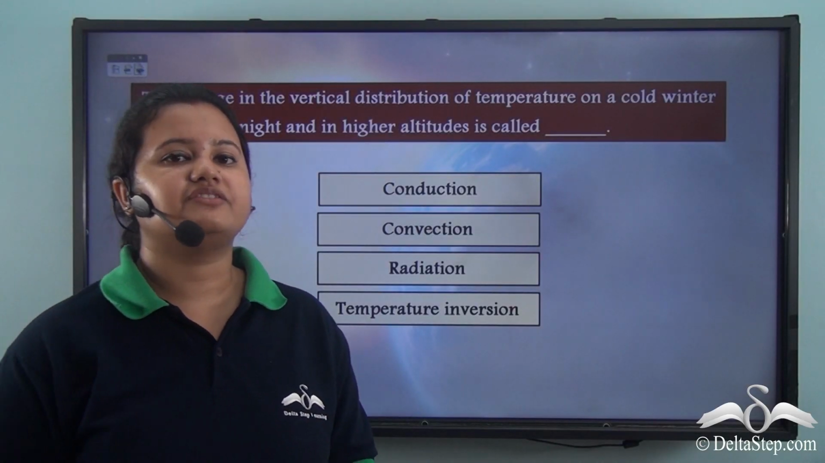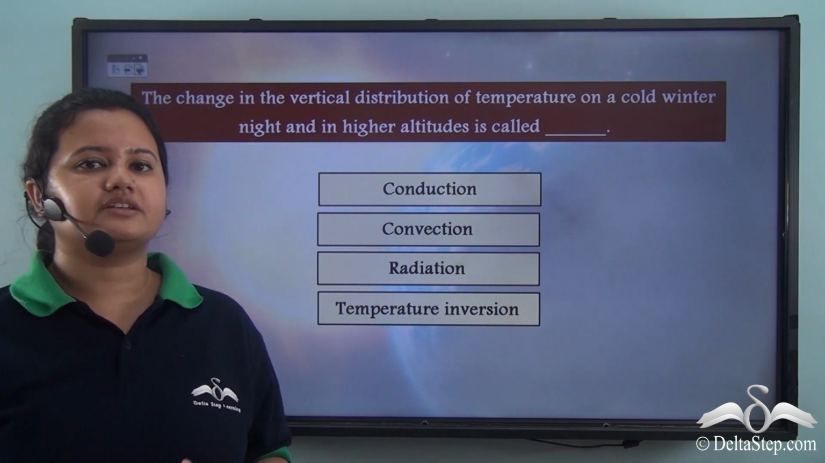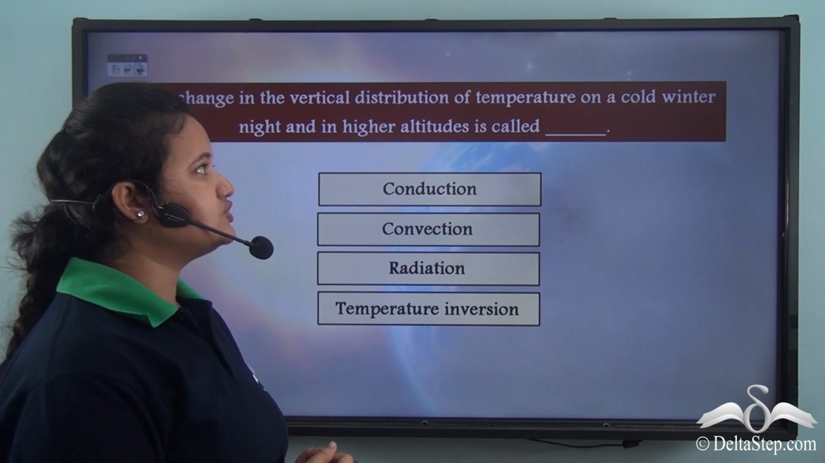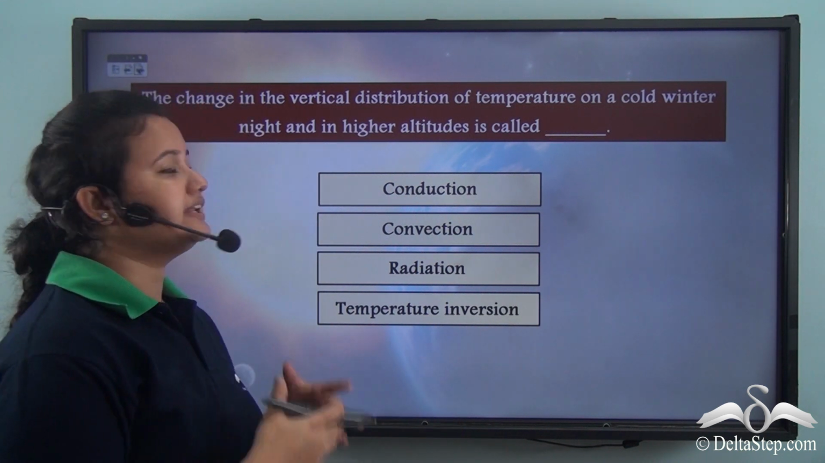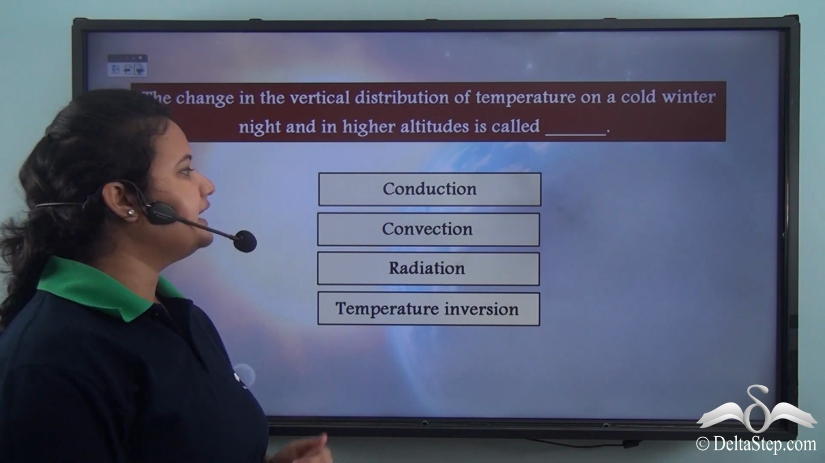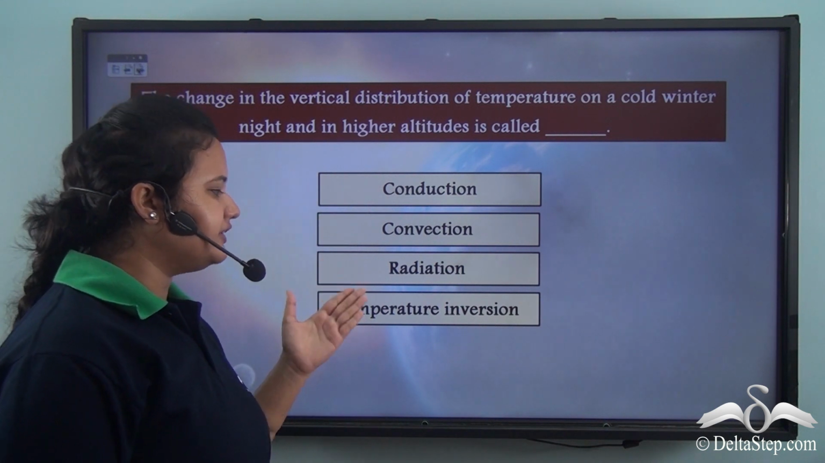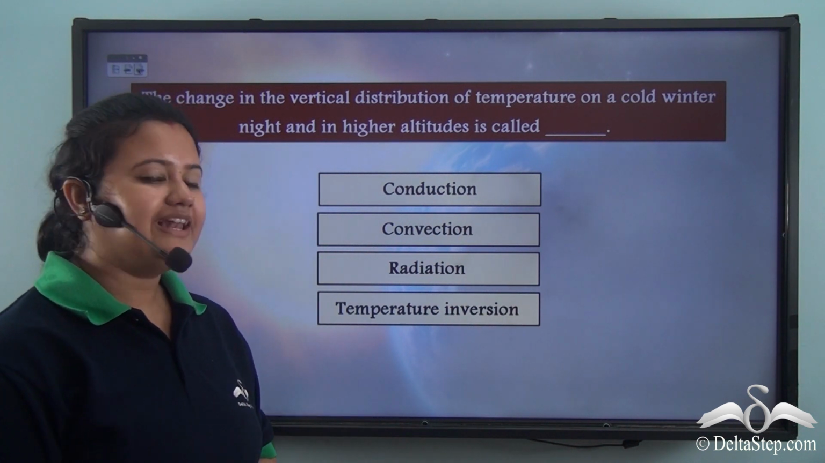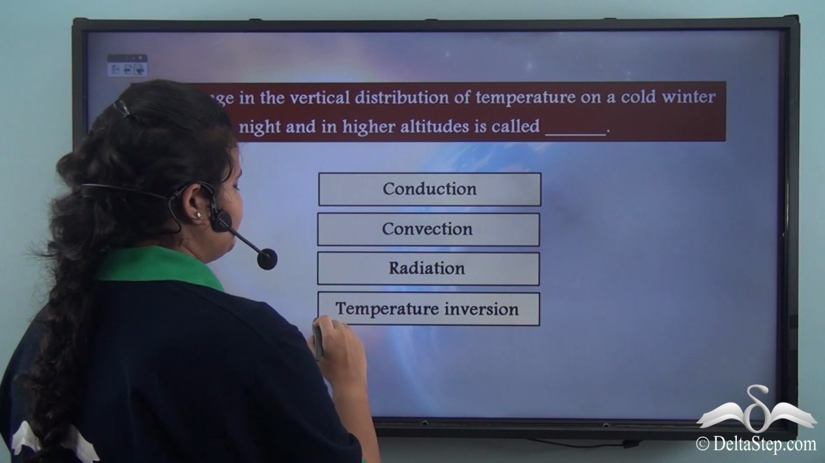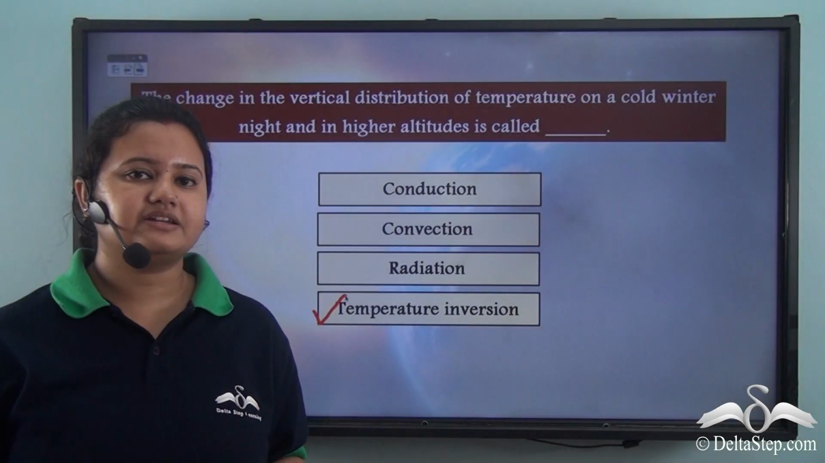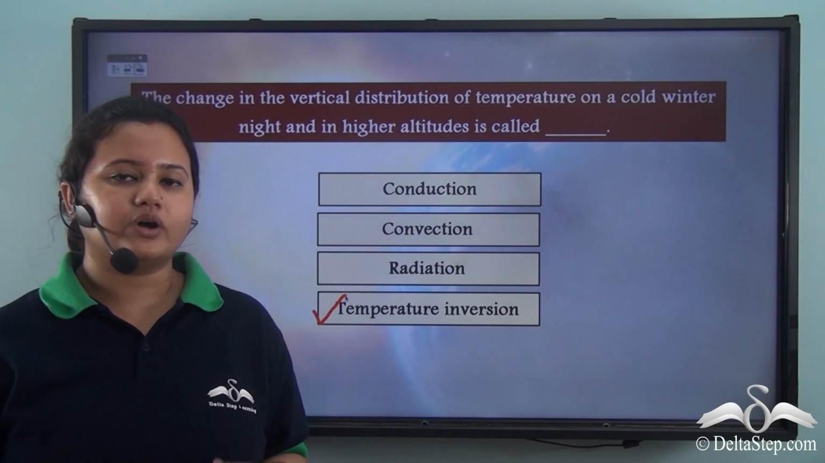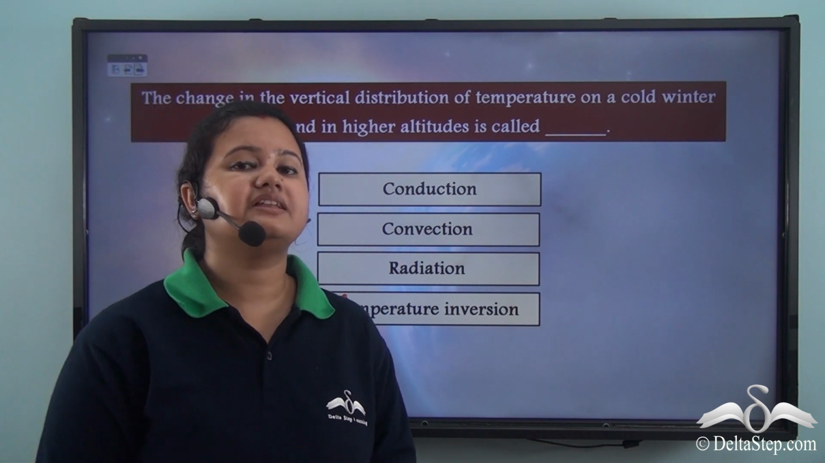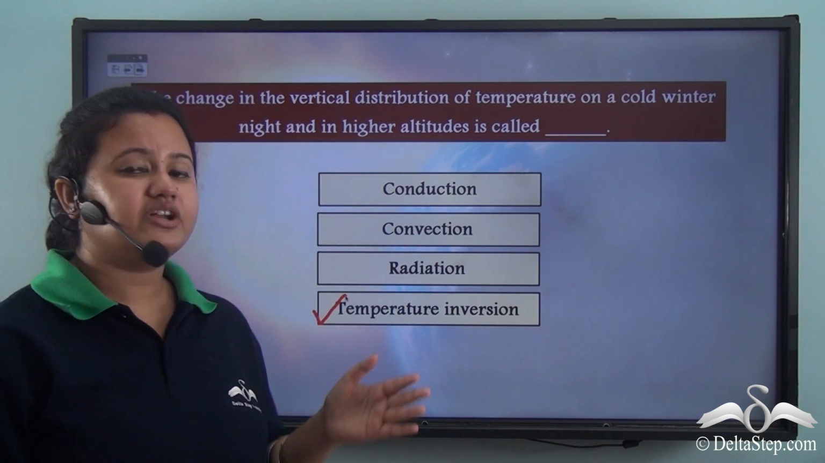Now before we proceed with our lesson, let us try to answer this question. The change in vertical distribution of temperature on a cold winter night and in higher altitudes is called conduction, convection, radiation or temperature inversion. Well, the correct answer is temperature inversion. As a result, the valleys have lower temperature while the peaks have higher temperature, and this phenomenon is called temperature inversion.